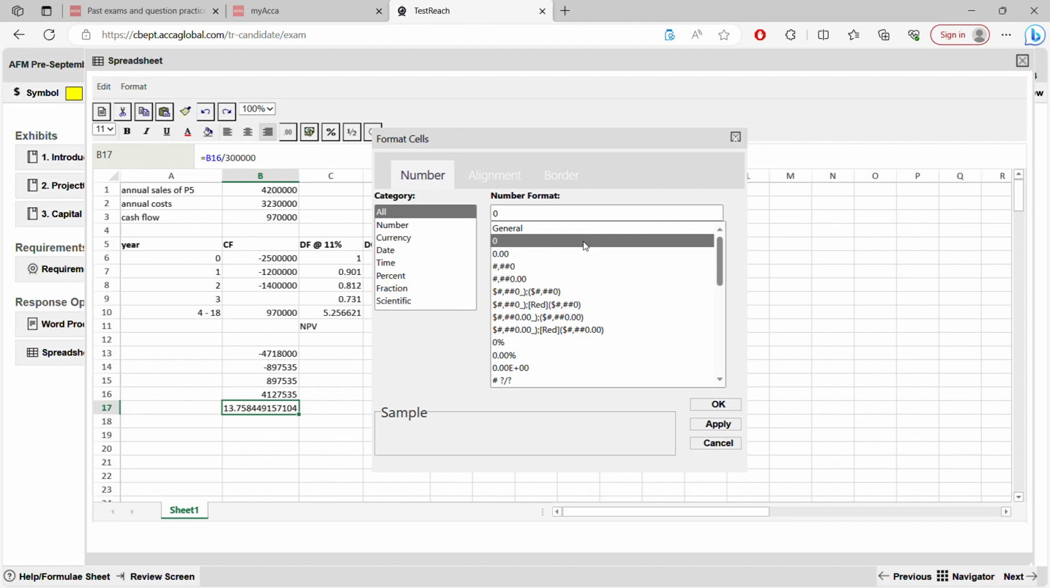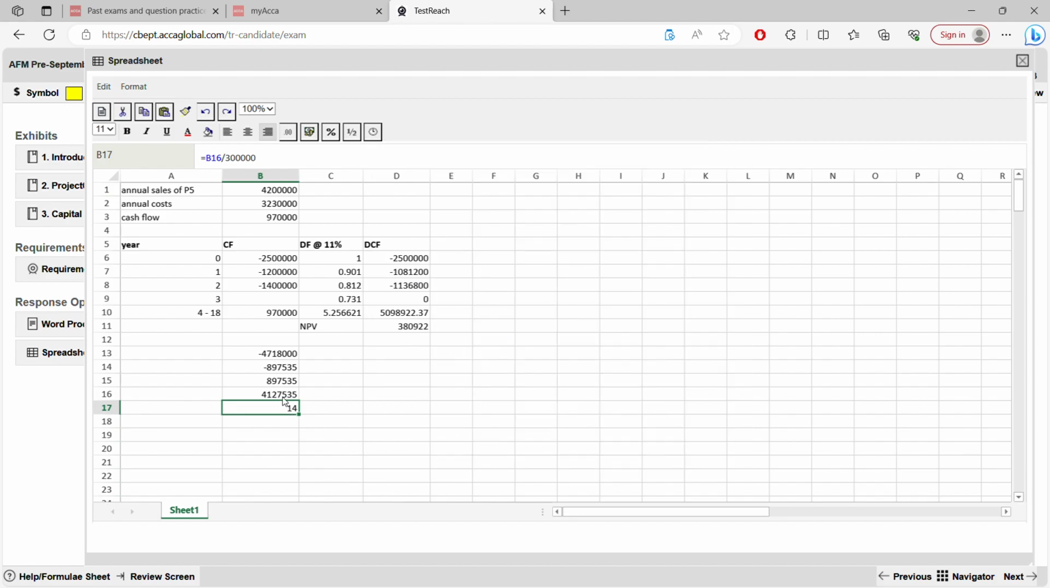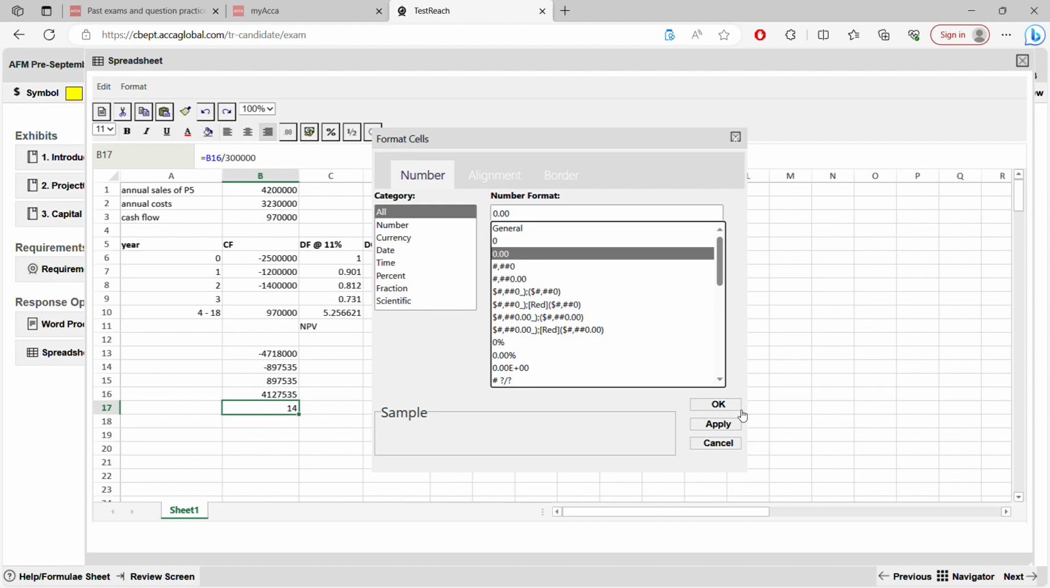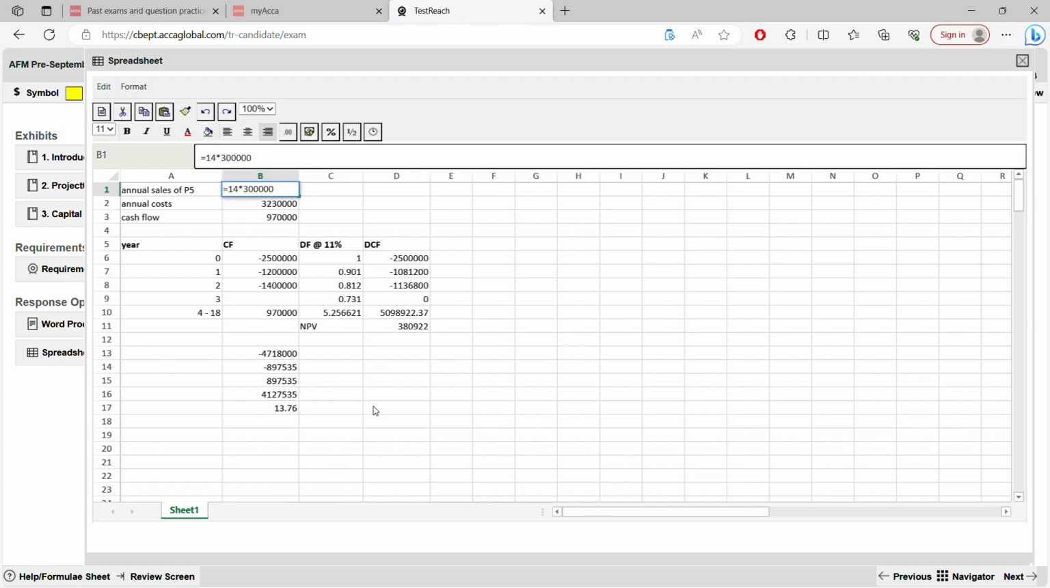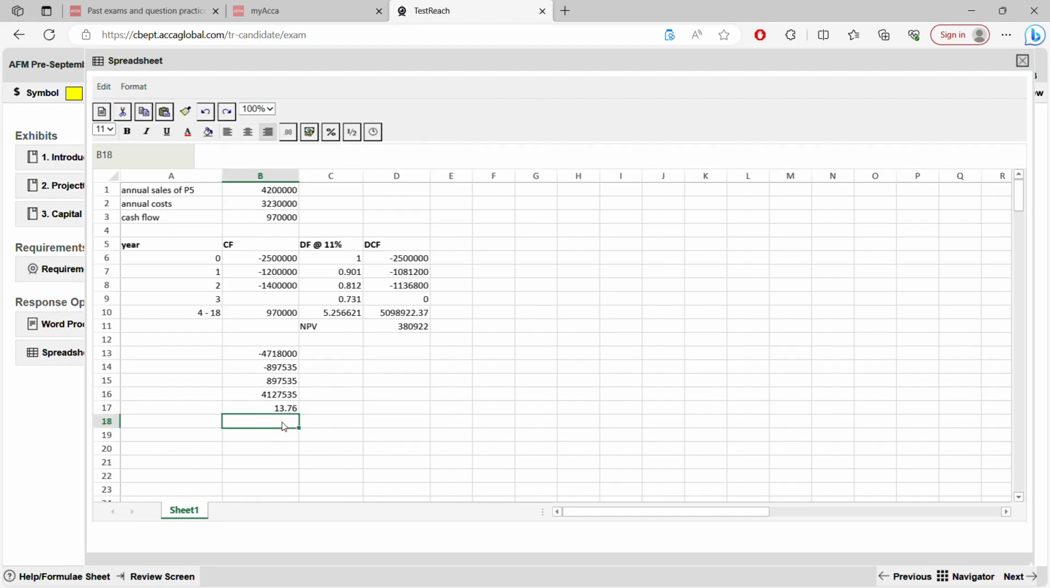So format cell, go here and okay. So it's 14. You see? But don't do 14 because current day selling price is 14. So keep this to 2 decimal places. Again, go to format cell. Keep this to 2 decimal places. 13.76. You see? Earlier, your selling price is 14 currently. That's how you got this amount. You multiplied 14 by 300,000. So now we wanted to get this amount. That's why we divided by 300,000. So now the selling price is 13.76.